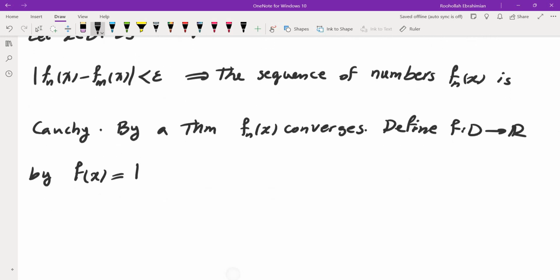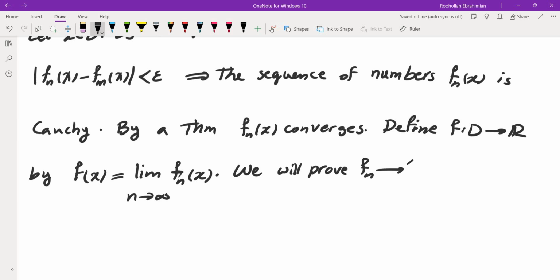This would be the limit. It's just basically the pointwise limit of fn of x as n approaches infinity. Now we will prove that convergence is not only pointwise, but it is uniform.